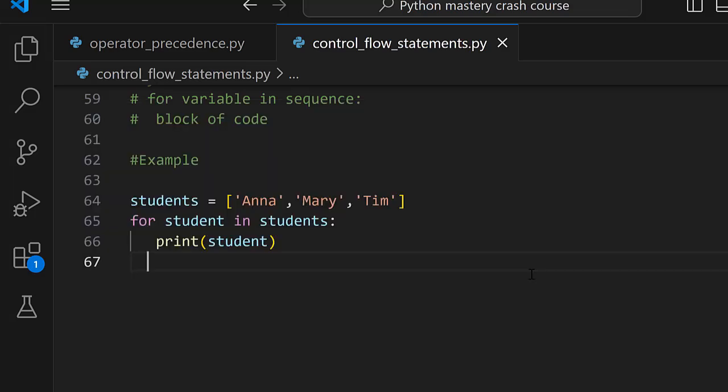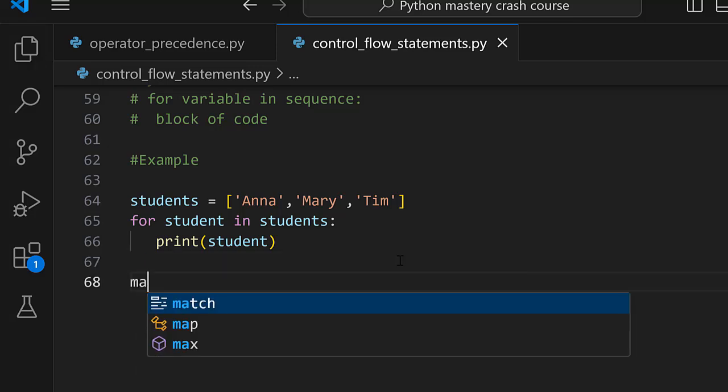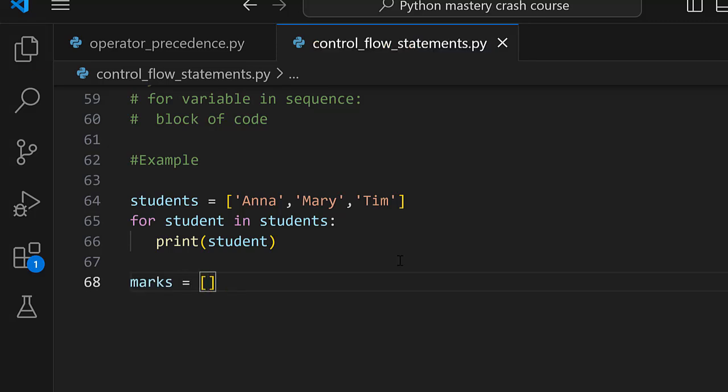So with the for loop, you can also use it to perform calculations. For example, let's say that we have a variable called marks that is storing the current marks of these 3 students. Let's say that Anna scored a 70 in a particular subject, like maybe mathematics, and Mary scored an 88, and then Tim scored a 90. So if we wanted to find the total marks scored, initially we do not know the total marks scored by these 3 students. So that means that the total mark currently is going to be 0.